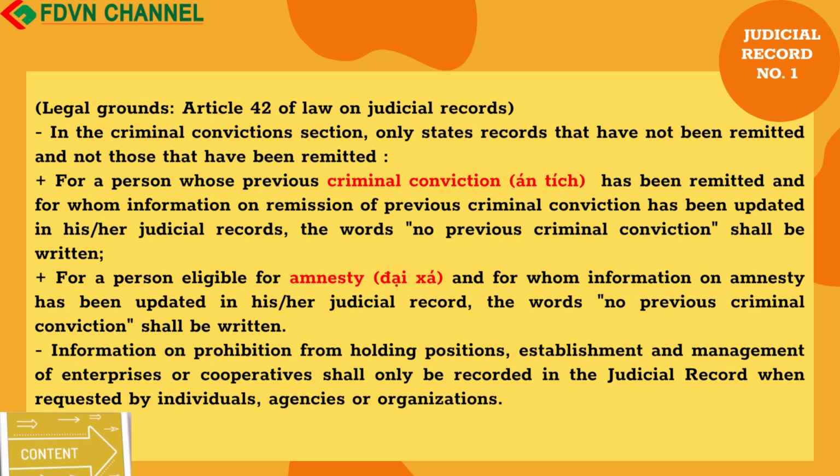The same applies for a person eligible for amnesty, and for whom information on amnesty has been updated in his/her judicial record. Information on prohibition from holding positions, establishment and management of enterprises or cooperatives shall only be recorded in the judicial record when requested by individuals, agencies or organizations.